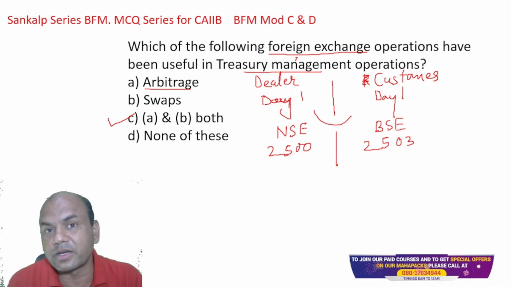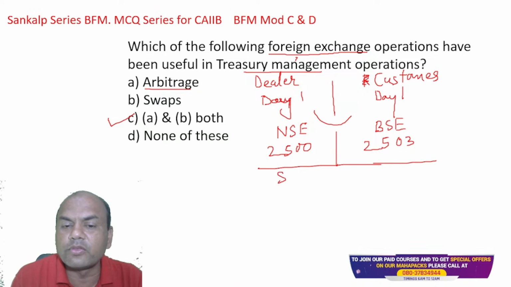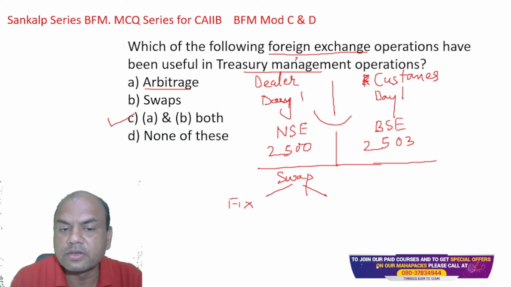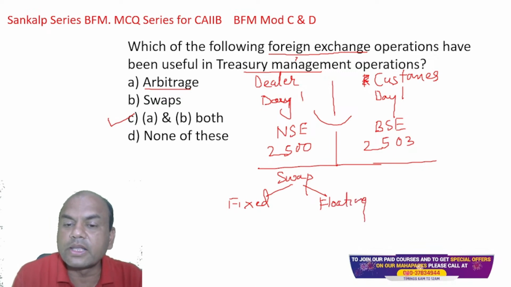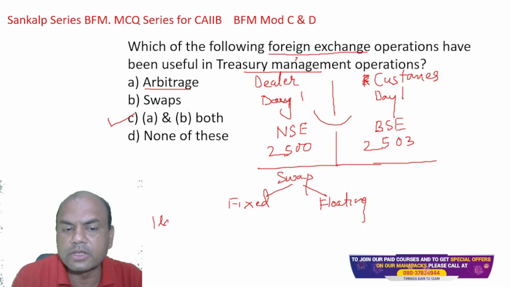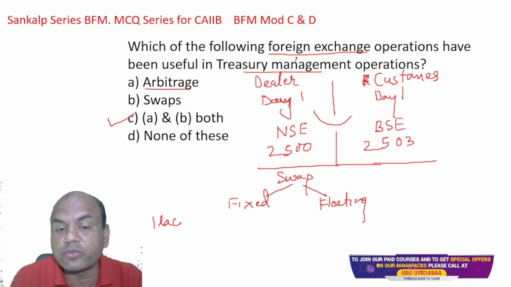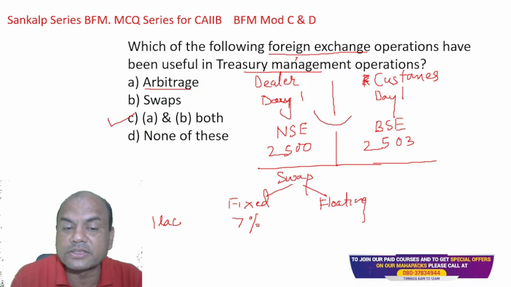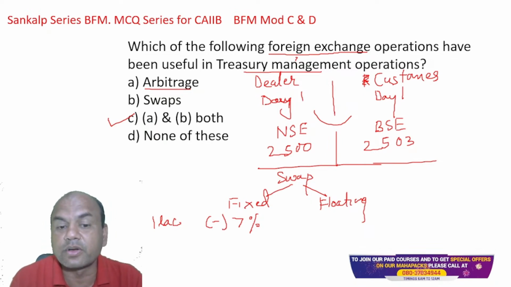Swap means something different. In a swap, always remember, there is one leg that is fixed and the other leg that is floating. For example, if I take 1 lakh rupees from you and I guarantee you a 7% rate of interest, this is fixed. This is going out, it is minus for me. So I am guaranteeing you 7% rate of interest, and this is fixed.